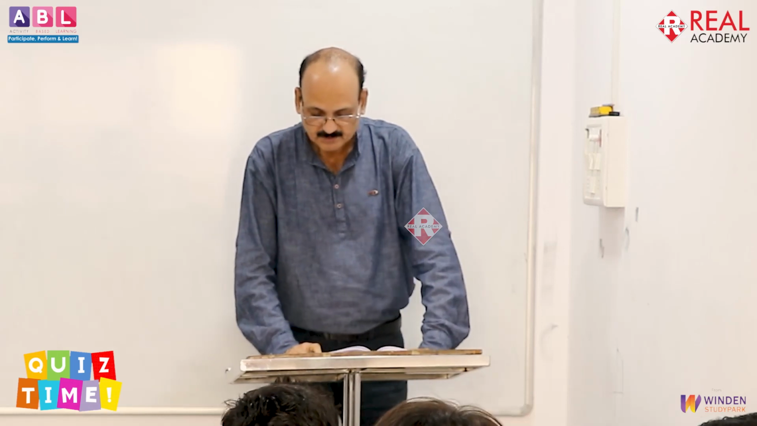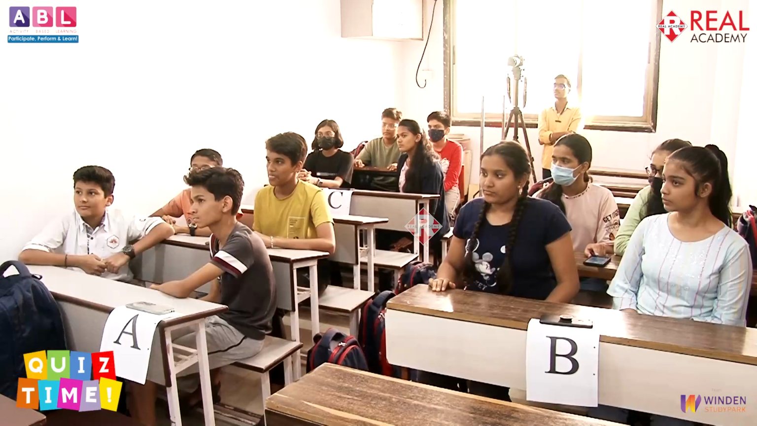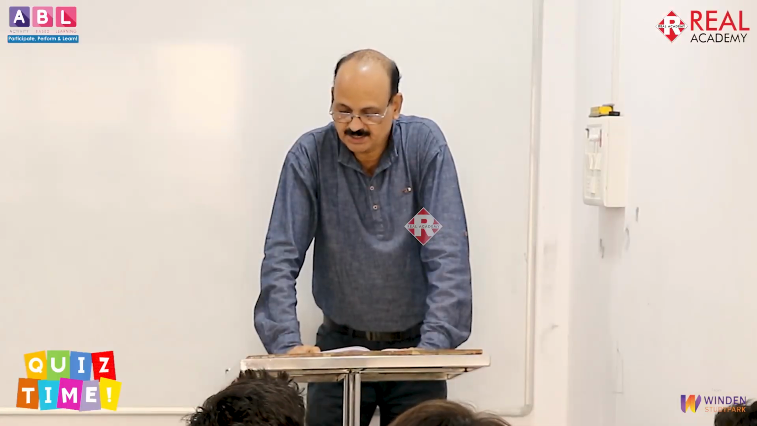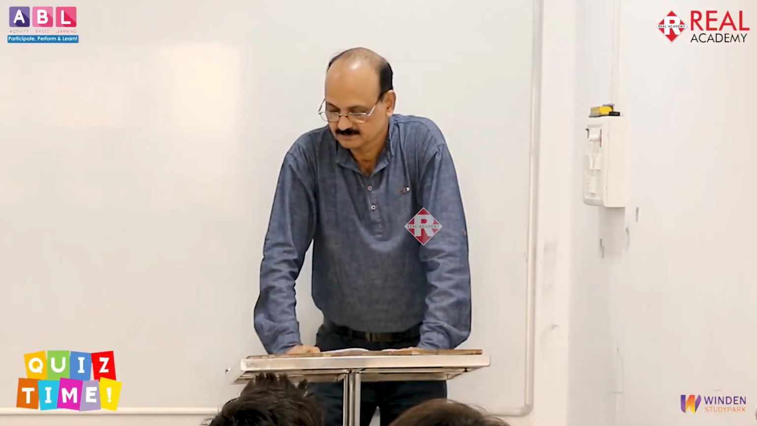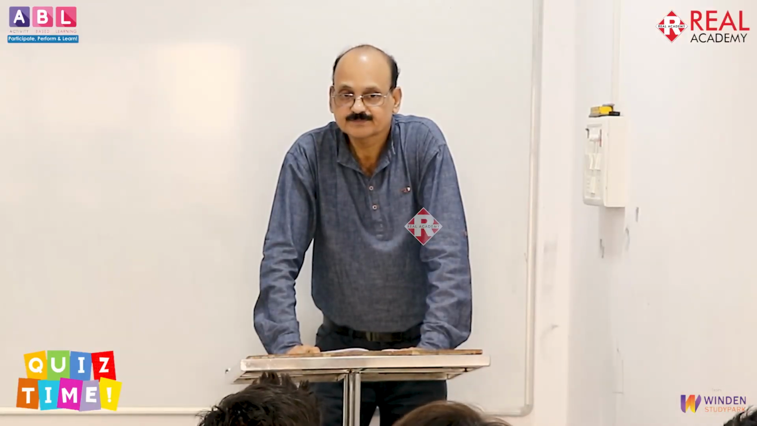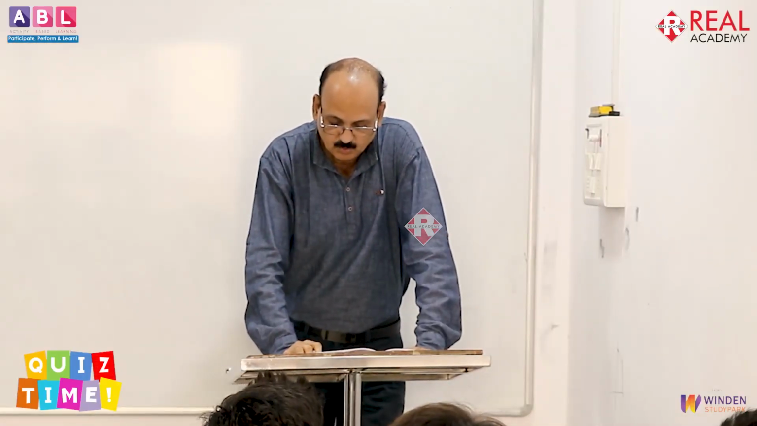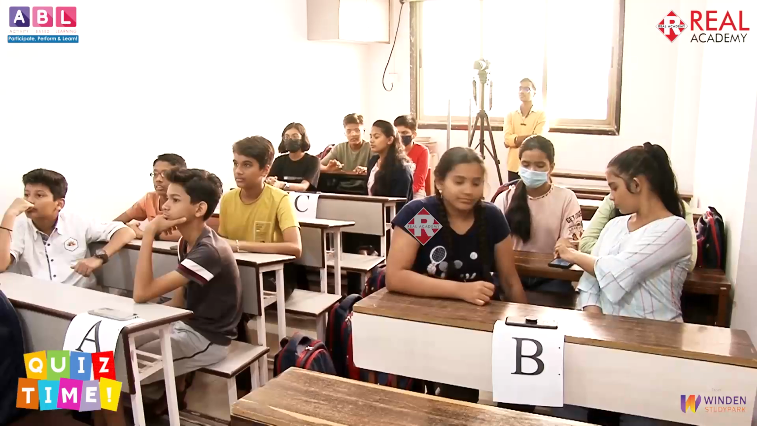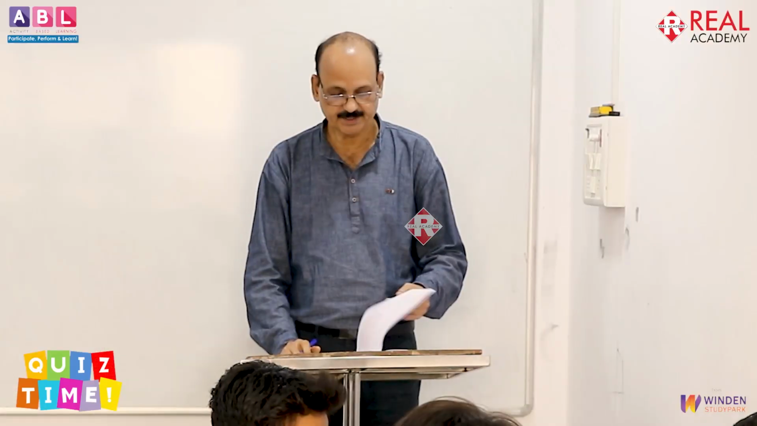Next question. Name the ship Magellan voyaged around the world. Do you know the answer? Okay, no problem. You can skip it. Who was the first astronomer and mathematician to believe in the round shape of the Earth? B. Aryabhatta. Correct answer.